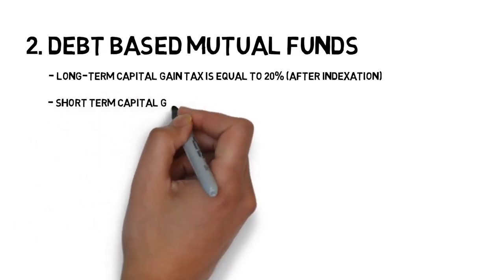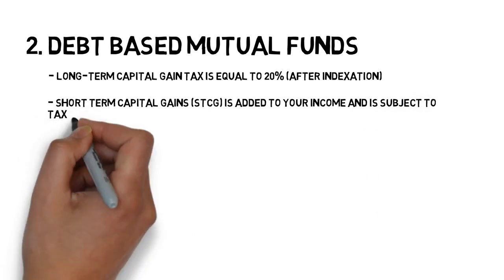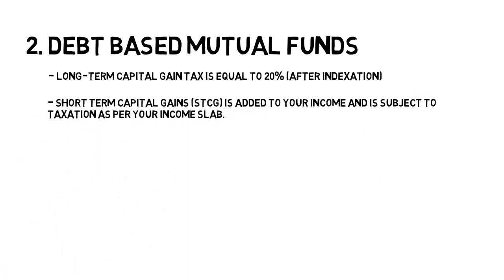For the short-term capital gains on debt funds, when the holding period is less than 36 months, the profit will be added to your income and is subjected to taxation as per your income slab. Therefore, if you are in the highest income tax slab, you have to pay a tax up to 30%.